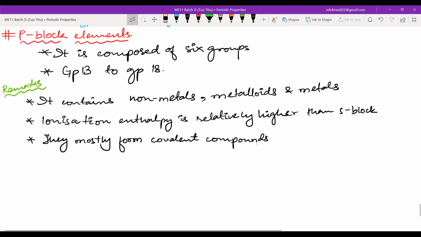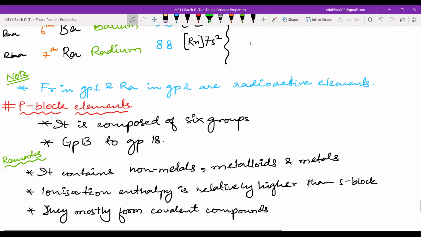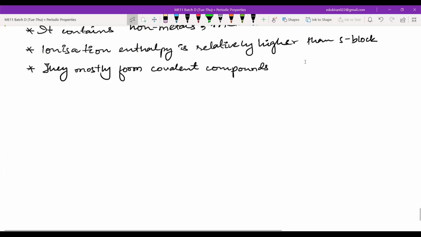Sir, can you show the note of the previous group again? Not group 2, this is for group 2 and group 1, both of them. Okay. Yeah, group 1, francium. Yes, sir. Done.